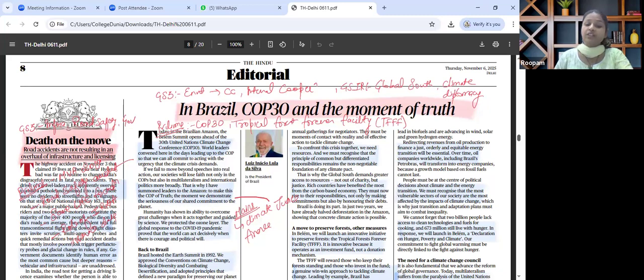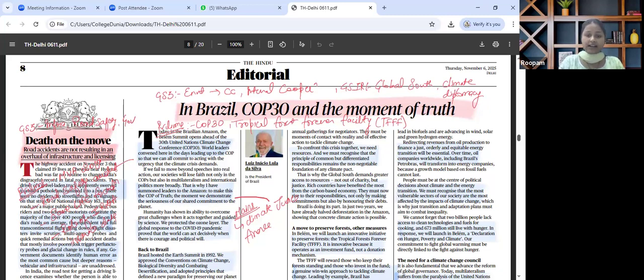For mains perspective, we need to know about climate justice, climate finance, and leadership by the Global South, Brazil's role in shifting climate narratives, India-Brazil cooperation under BRICS and G20. So this article is an epic example wherein we can quote several arguments for essay too. It reflects the emerging Global South climate leadership narrative as well. In this manner, this article is to be holistically read and revised.